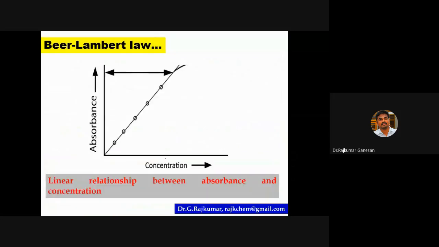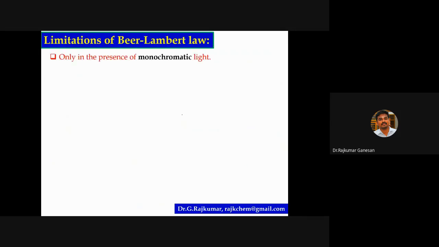So there is a linear relationship between your solution concentration and absorbance. You can find that there is some deviation. That is called the limitations of the Beer-Lambert law. When there is a deviation, I'll tell you. Only in the presence of monochromatic light does it obey. The Beer-Lambert law obeys only in the presence of monochromatic light, and it is only applicable for dilute solutions.